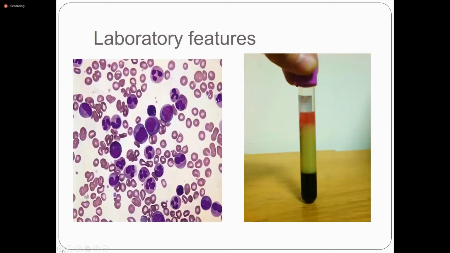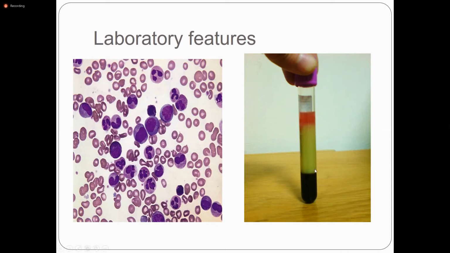After taking a history and examination, you advise a CBC to see the increased leukocyte count, and hemoglobin concentration is decreased or normal. Nucleated cells in the bloodstream can be seen. Leukocyte count is increased above 25,000, and granulocytes are at all stages of development. These are the myelocytes, neutrophils, all stages of the myeloids seen in the peripheral blood. And the basophil count is also increased.